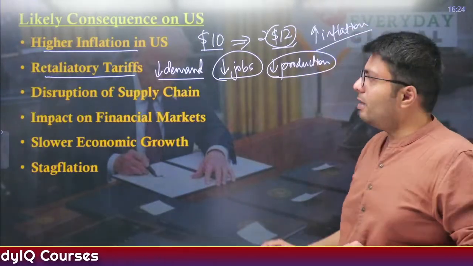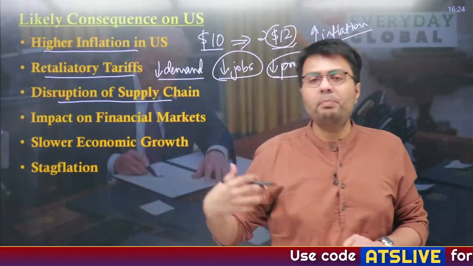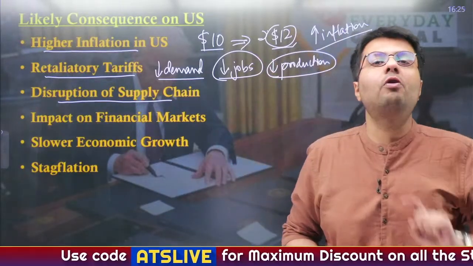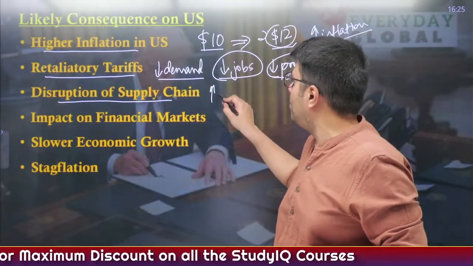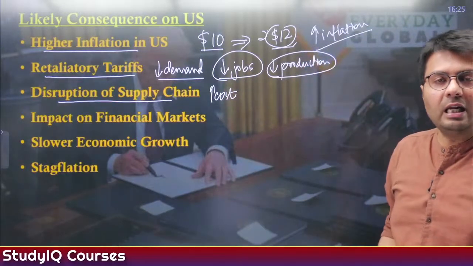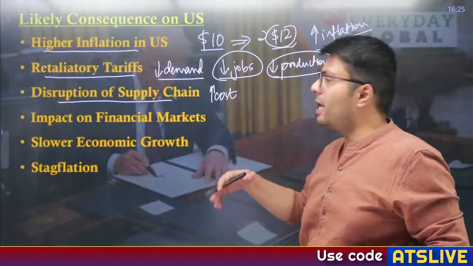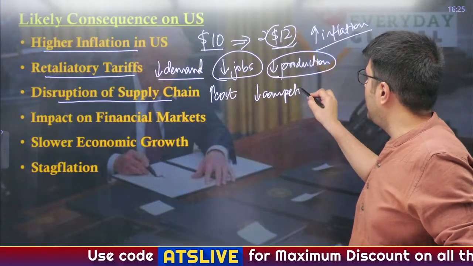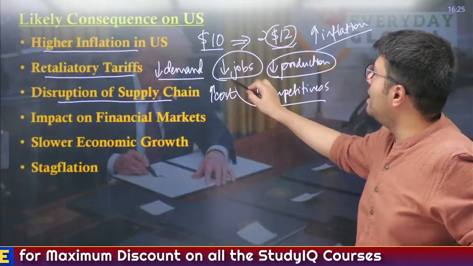Now also there might be a disruption of supply chain. What happens if a company were manufacturing some items in US and they were required to import certain raw materials from other countries? If the raw materials themselves become expensive, the cost of overall products manufactured in US will first of all increase, and it might also lead to disruption of supply chain. Overall the competitiveness of US products in other markets will reduce, and eventually it will lead to less demand in